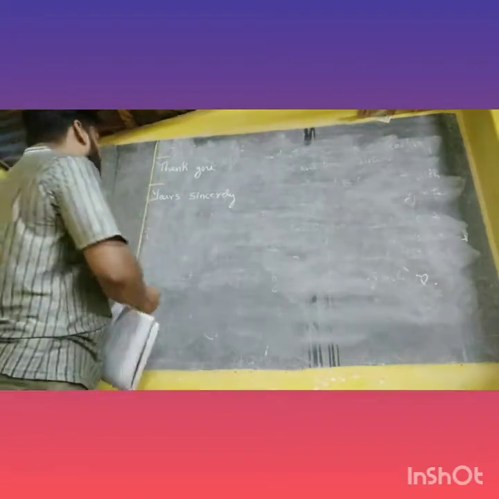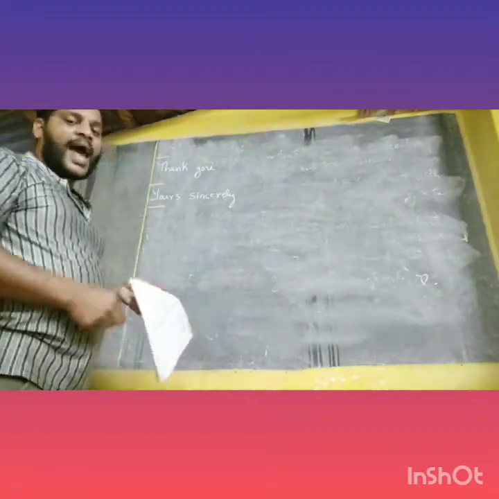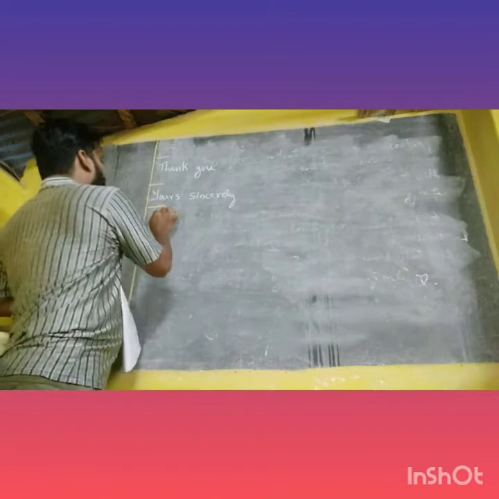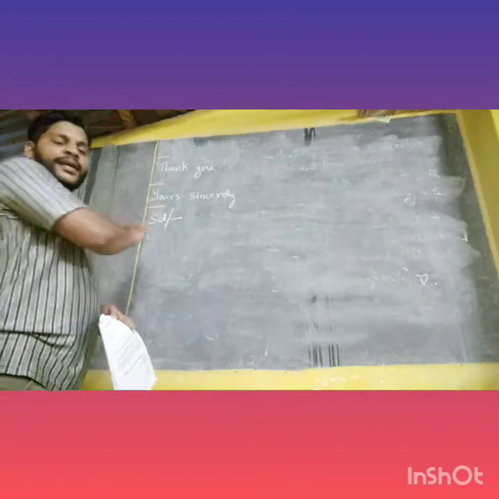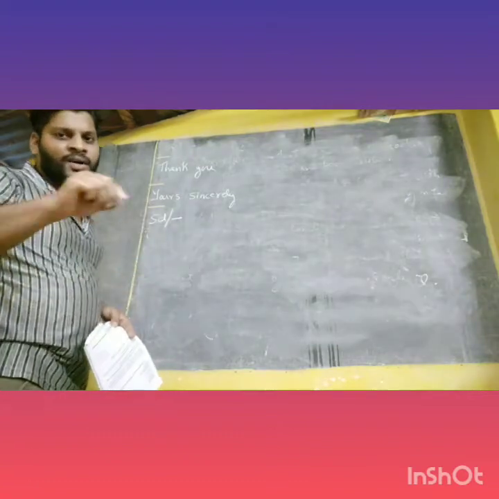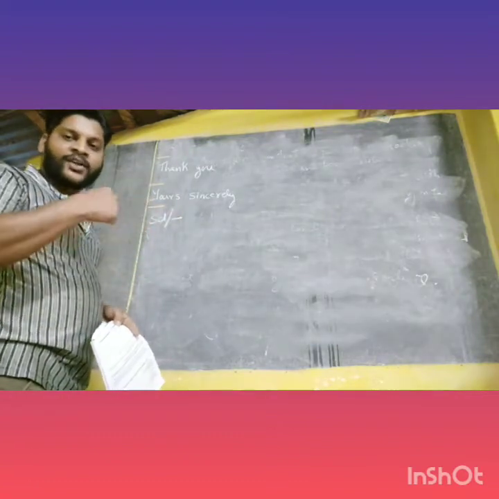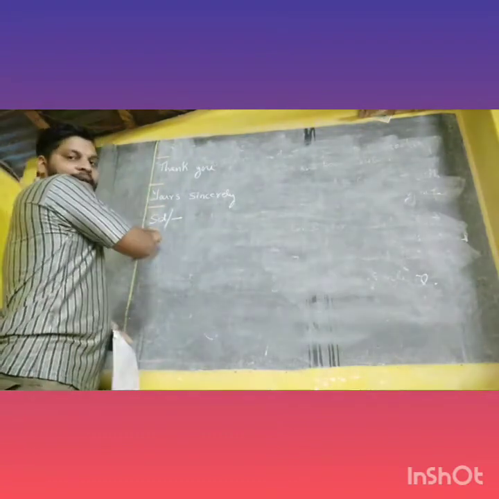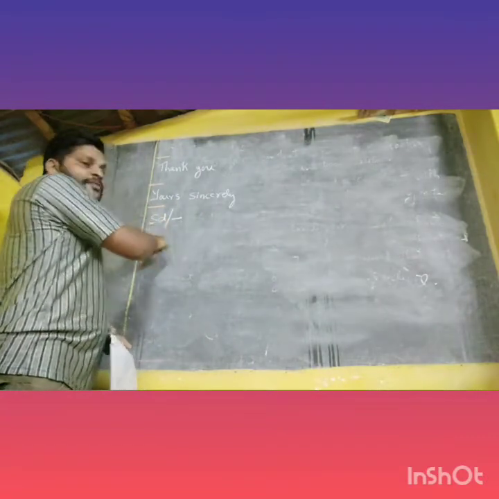Then leave one line space here. And then you have to write SD. SD means your signature. So you don't sign, but in place of the signature, you write SD. You don't need to sign. You cannot sign for another person. That's why we write SD. And just below that, without leaving a line, you write the name in capital letters.